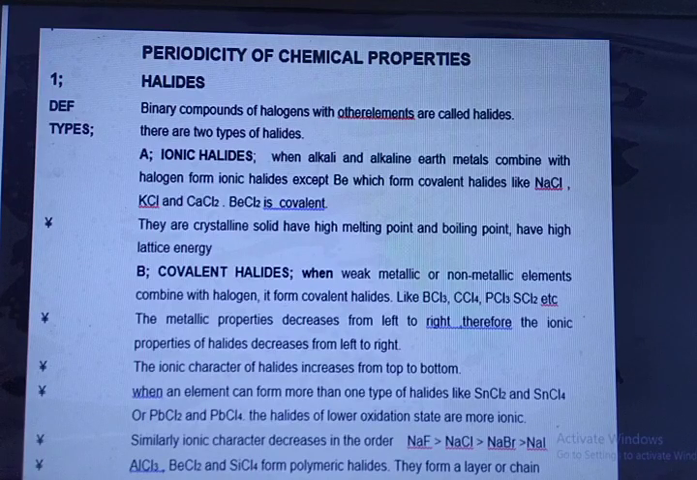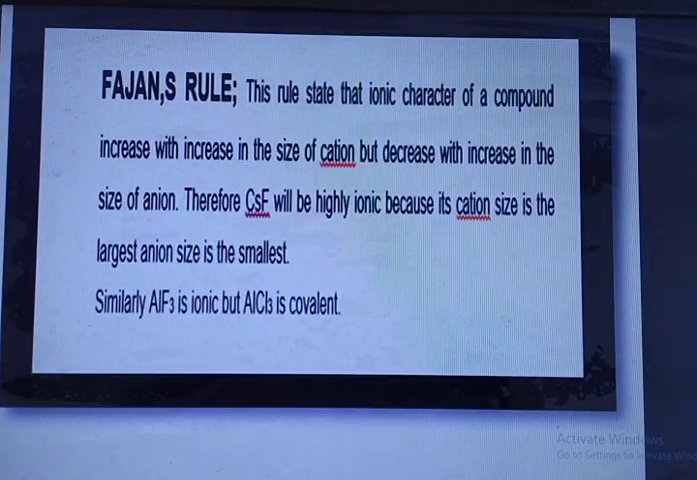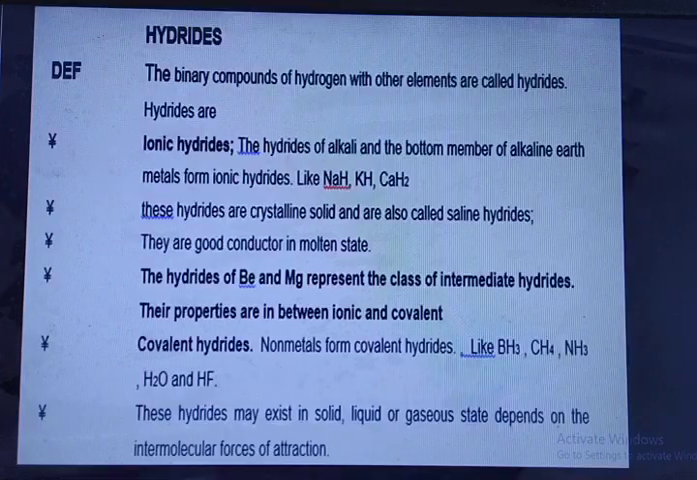Similarly, ionic character decreases in the order: sodium fluoride is greater than sodium chloride, is greater than sodium bromide, is greater than sodium iodide. Aluminum trichloride, beryllium dichloride, and selenium tetrachloride form polymeric halides. They form a layer or chain. Fajans rule: this rule states that ionic character of a compound increases with increase in the size of cation, but decreases with the increase in the size of anion. Therefore, cesium fluoride will be highly ionic because its cation size is the largest and anion size is the smallest. Similarly, aluminum trifluoride is ionic, but aluminum trichloride is covalent.